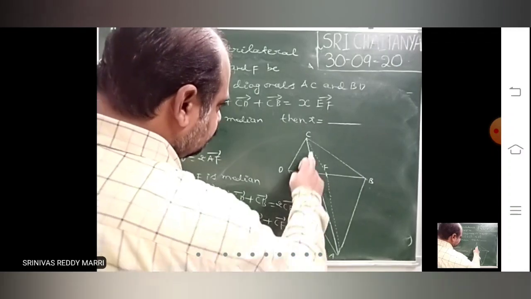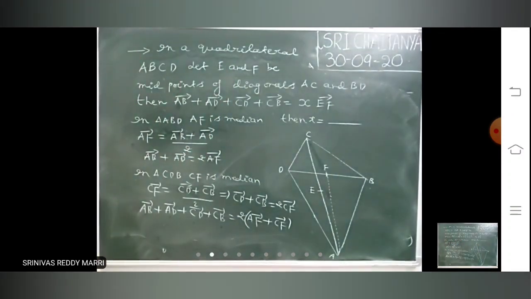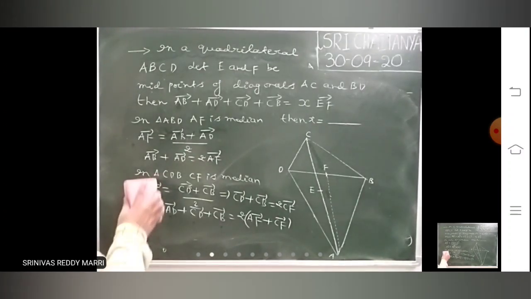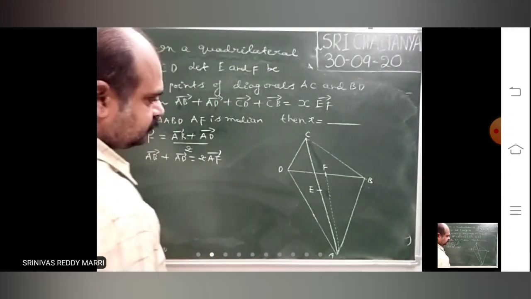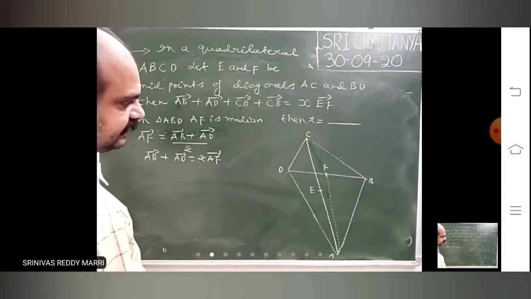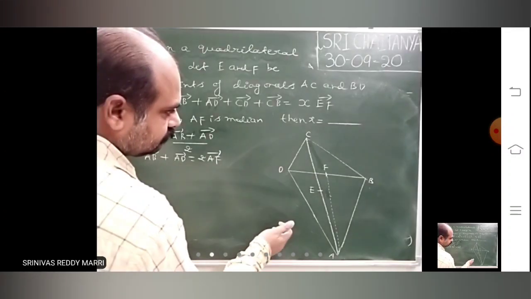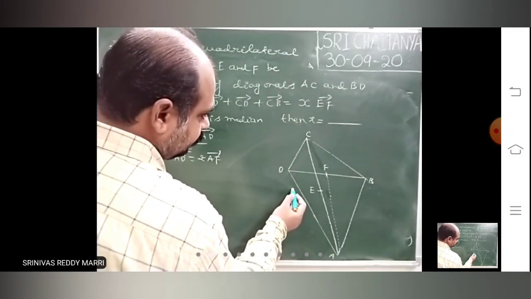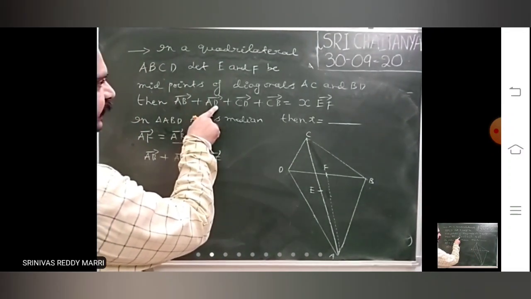Wait, don't consider this. In triangle, you want CD plus AD, not CB plus. Wait. We want CD plus AD. Look at, E is there. You got AB plus AD.